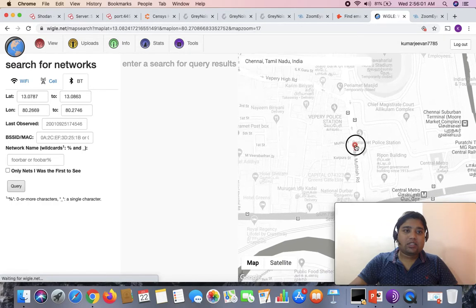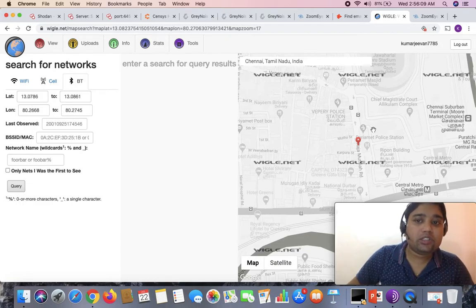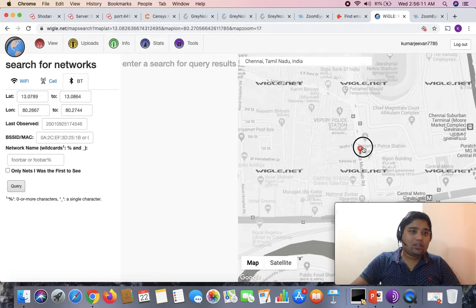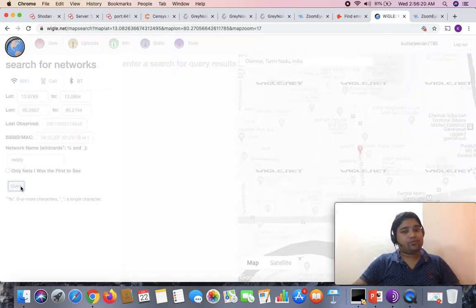You can see that the more I play with this map, the longitude, latitude, and all the details change automatically. This is the way it changes its information. Let me try some names here, like "ready".